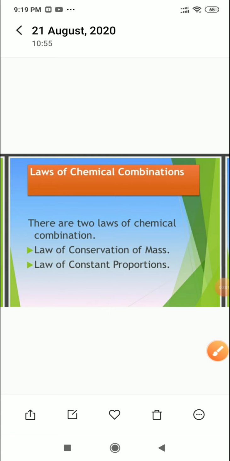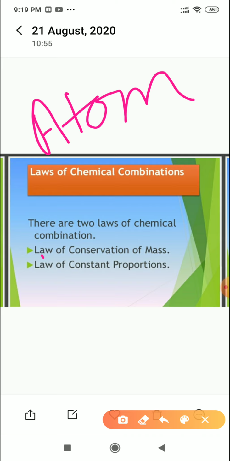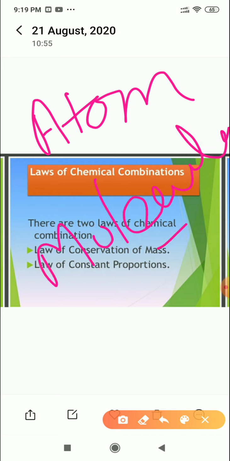Good morning, class. In the last lecture, we discussed the basic introduction of the chapter, which is what an atom actually is and what a molecule is. We just discussed the definitions of atom and molecule, and in the live class, we discussed the law of conservation of mass and the law of constant proportion. Those students who were not present in the live class, I am sharing the video today.